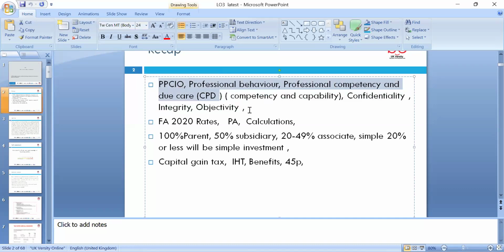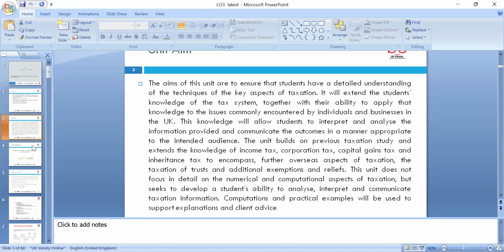Whichever year we're looking at, Finance Act 2023 is the appropriate one, but if you're applying any other, that is absolutely fine. We already had a discussion: parent company is 100%, subsidiaries 50% or more, associate is 20 to 49%, and simple investment. So tax elements and control we can look at in a minute, and capital gains tax, inheritance tax, and fuel allowance. That's all in discussion for planning purposes. So today is the key.